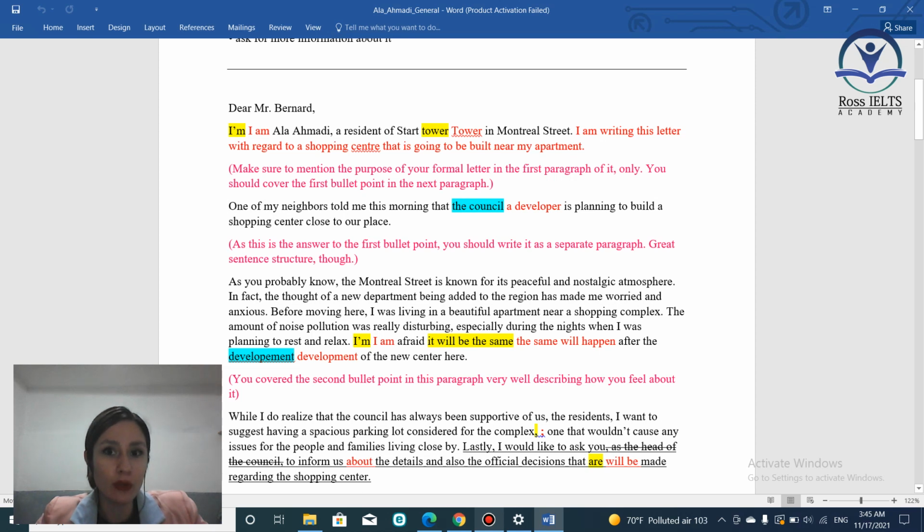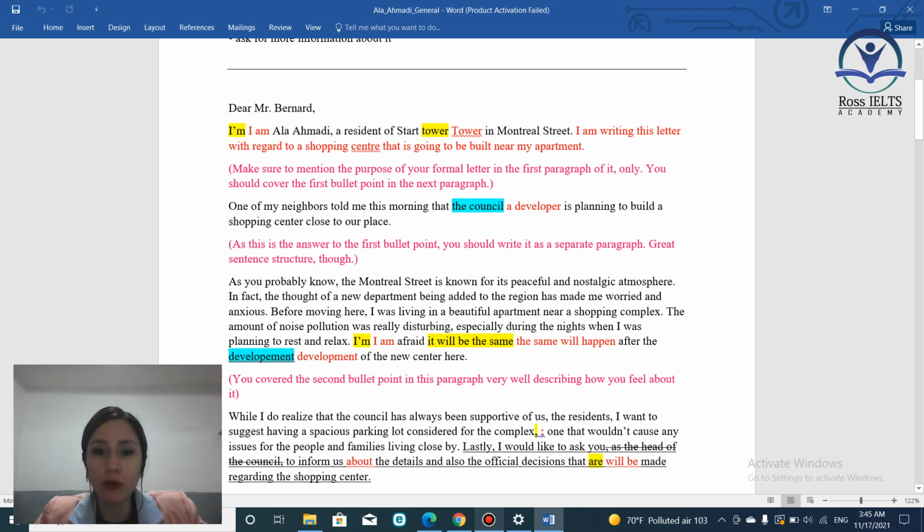You should have said, for example, I am writing this letter with regard to a shopping center that is going to be built near my apartment. So, you have introduced yourself. That's fine. This is your first paragraph. But you should make sure to mention the purpose of your formal letter in the first paragraph only.